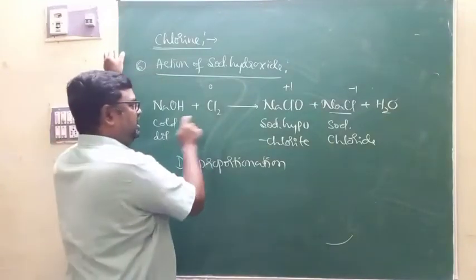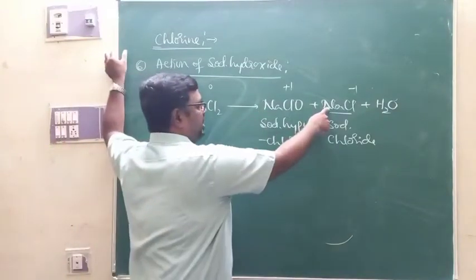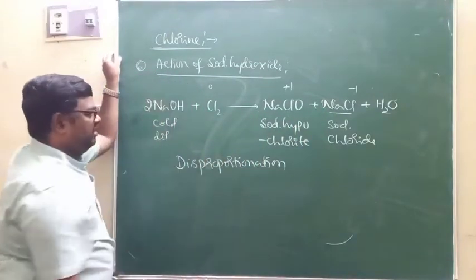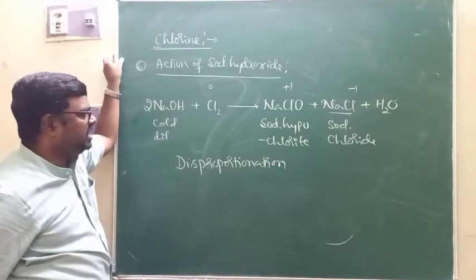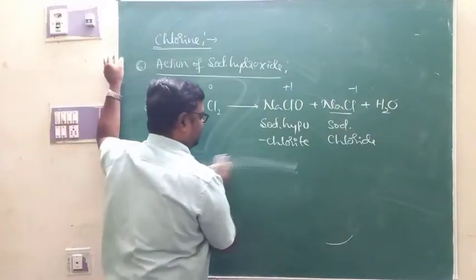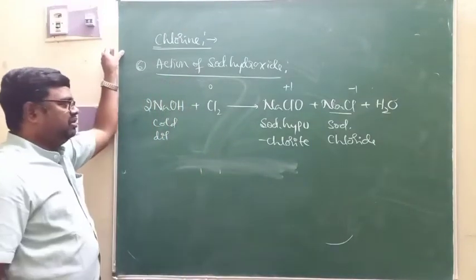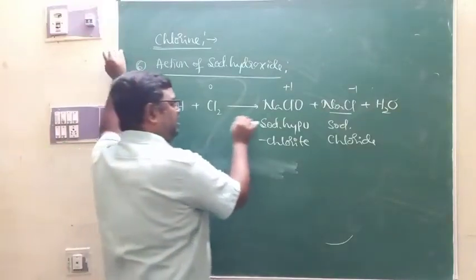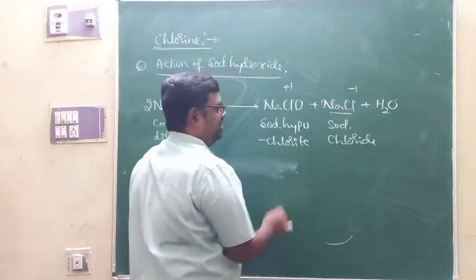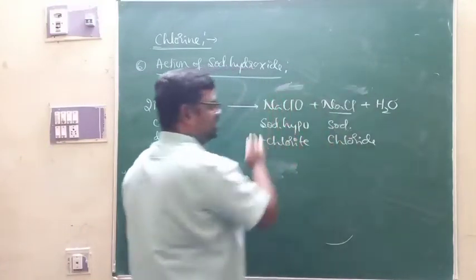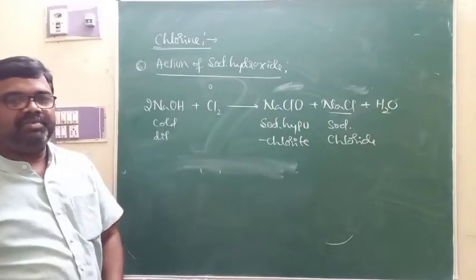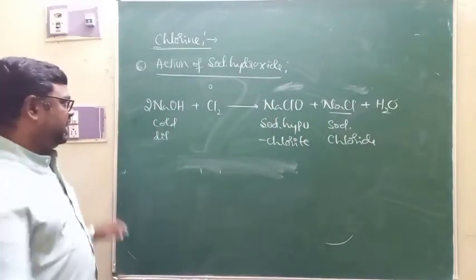That is chlorine here. Here we have 2 sodium atoms, so 2 NaOH. I think the equation is balanced. When cold and dilute sodium hydroxide reacts with chlorine, you are going to get sodium hypochlorite and sodium chloride. Yes, this is an example for a disproportionation reaction.